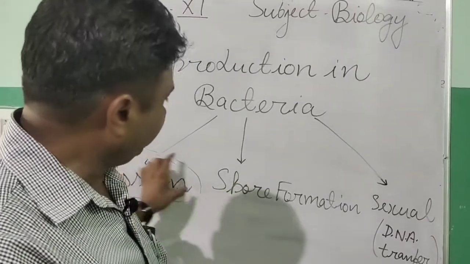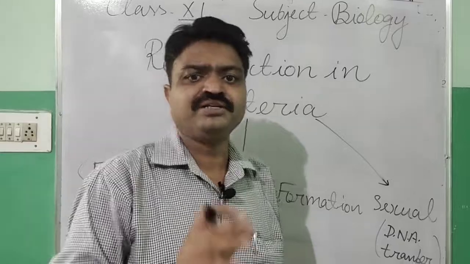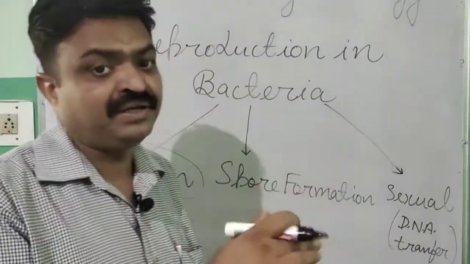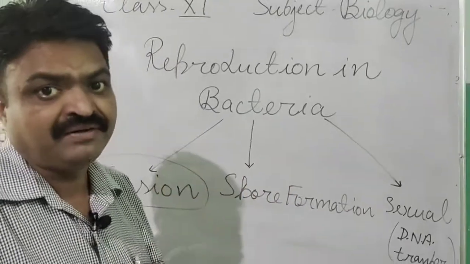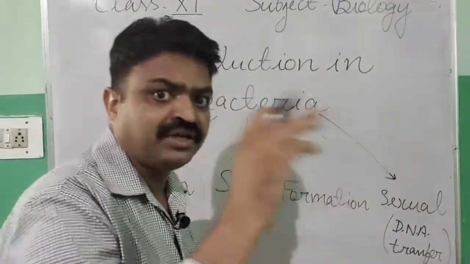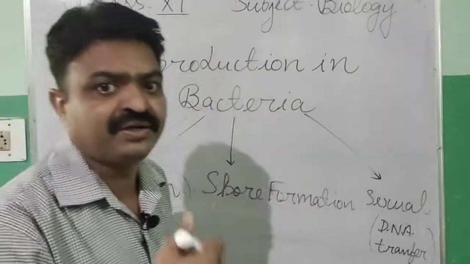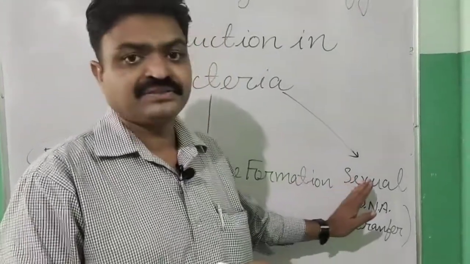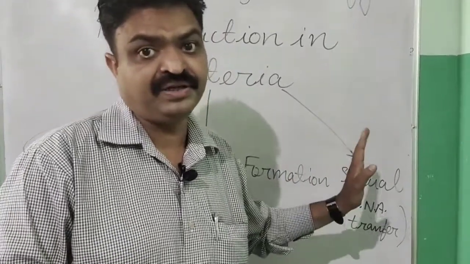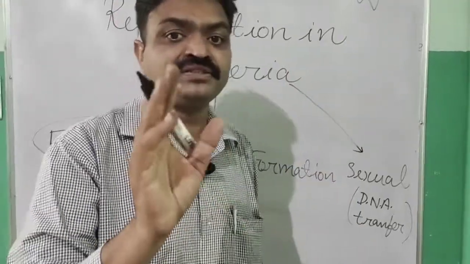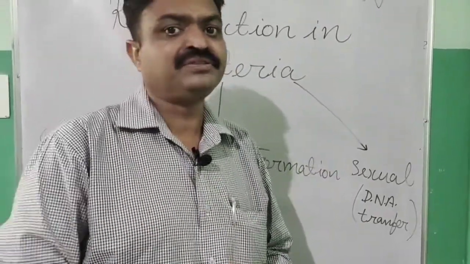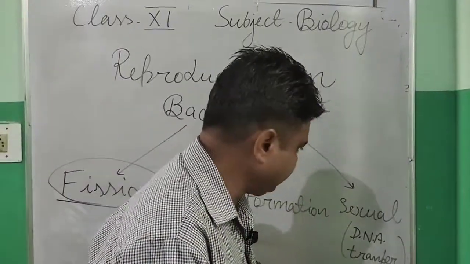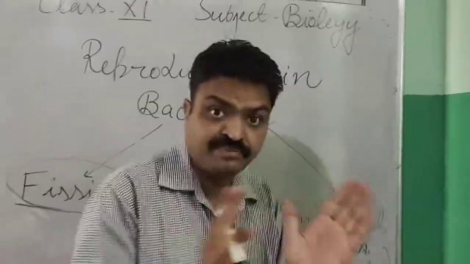Some bacteria also reproduce by spore formation, meaning they release spores. When a bacterium matures, it releases spores, and with the help of those spores a new bacterium is produced. Some bacteria also have a sexual mode of reproduction, in which no gametes are formed.